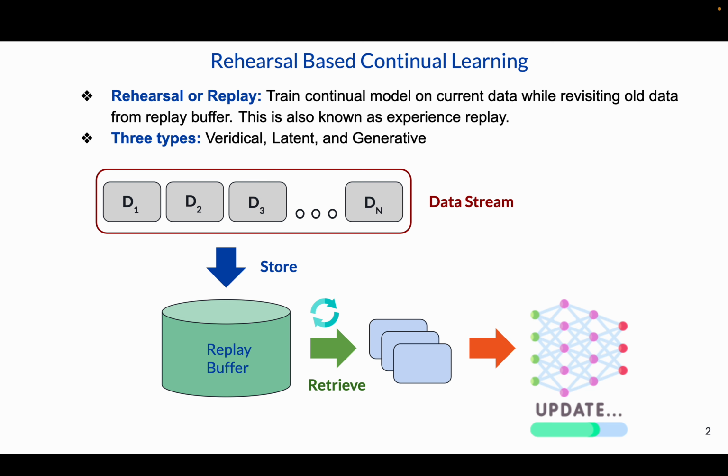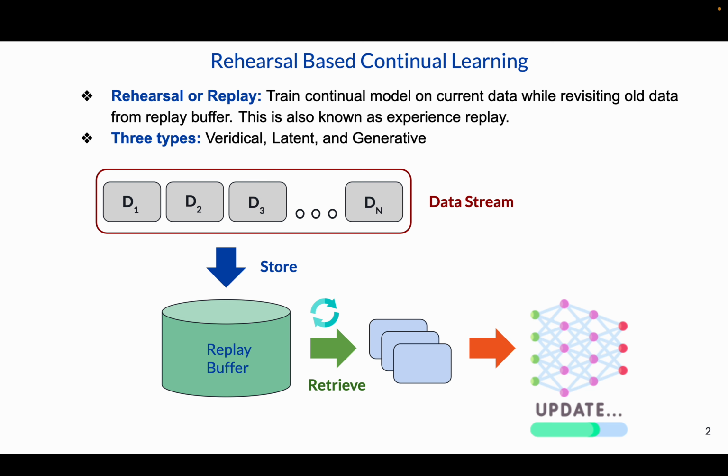It has been a common practice in continual learning to constrain the replay buffer where a certain number of examples can be stored. Rehearsal is inspired by neuroscience where recent memories are stored in the hippocampus and then reactivated for long-term consolidation. Rehearsal methods fall into three categories: veridical, latent, and generative.